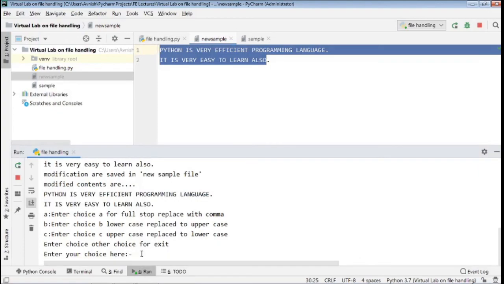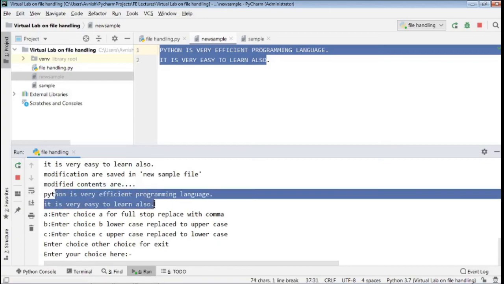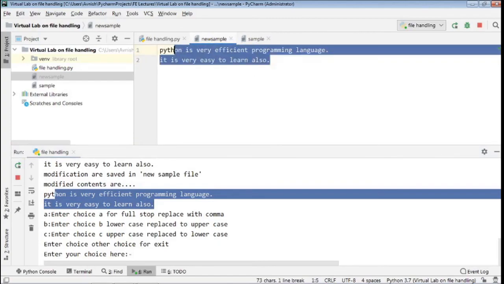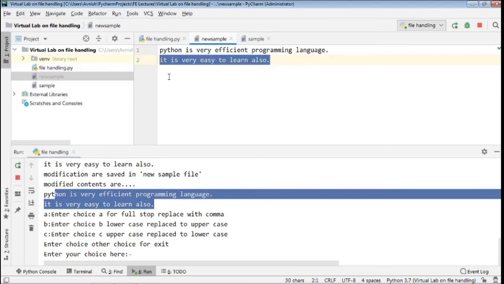We will check the next input, C. Modified contents are Python is very efficient programming language in lowercase letters. If you refresh this file again, you will get all the characters in lowercase letters.